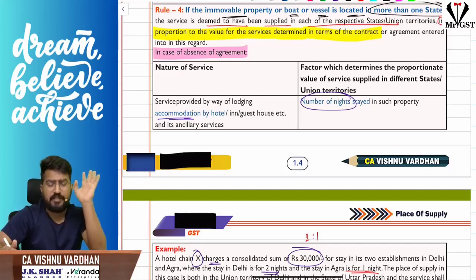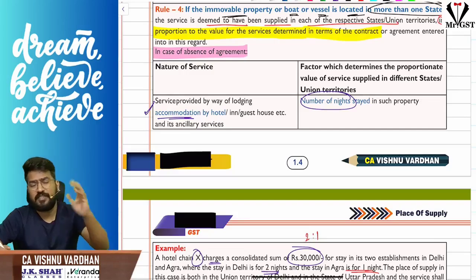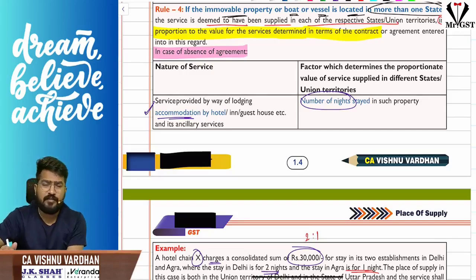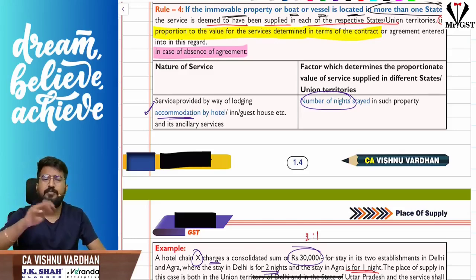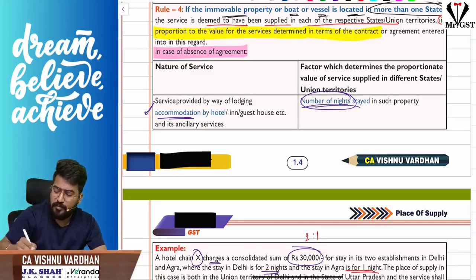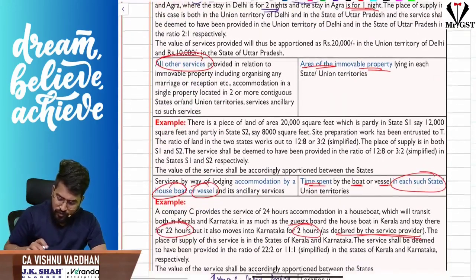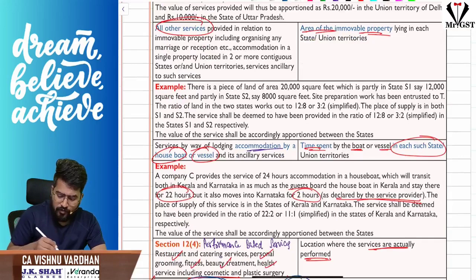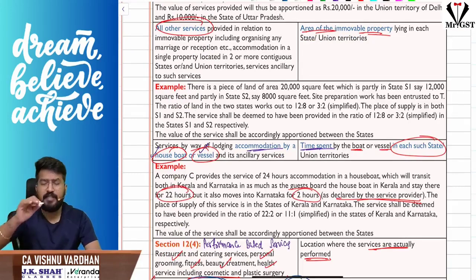So nature of service, sir, if that service is provided with respect to accommodation in more than one state. For example, I am going to Delhi and also Agra, staying in hotels in Delhi and Agra belonging to the same company. Then what is the place of supply? Delhi is also place of supply. For Agra, Uttar Pradesh is also place of supply. How do I apportion that? Based on agreements. Sir, if the agreement is not there, based upon the number of nights you are staying in that property. Sir, if it is related to accommodation in a houseboat or a vessel, in such cases, what is the time spent in each state by that houseboat or vessel, based on that ratio.